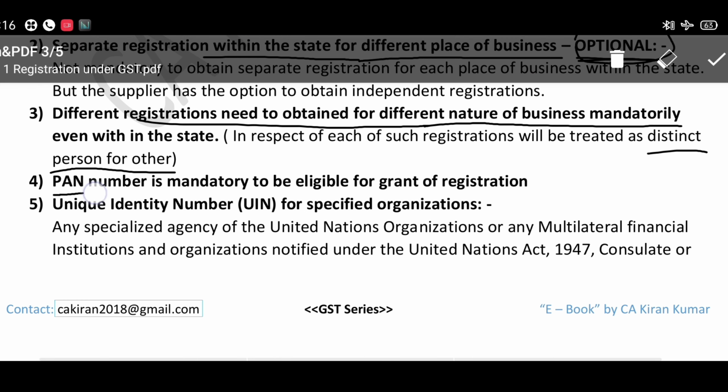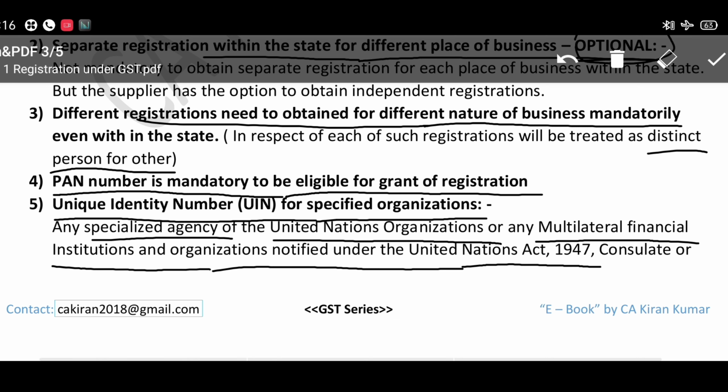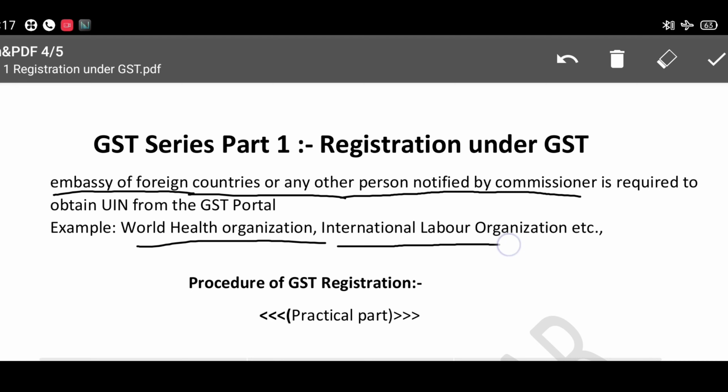And a PAN number is mandatory to be eligible to get the registration. GST registration itself is PAN based. There is a unique identity number for specified organizations: any specified agency or United Nations organizations or any multilateral financial institutions or organizations notified under the United Nations Act 1947, or any embassy of foreign countries, or any other person notified by the commissioner. You can take the example of the World Health Organization and the International Labour Organization. These persons will get a chance to get a unique identification number.